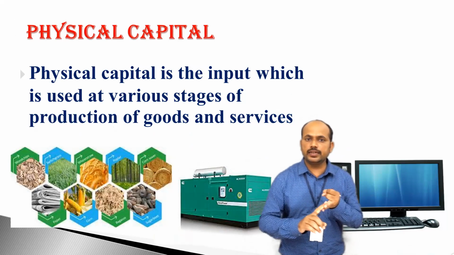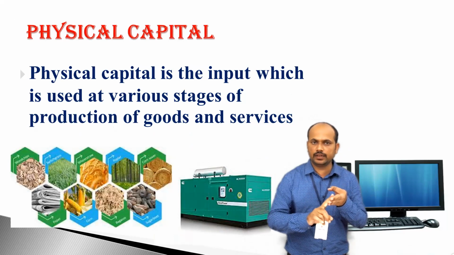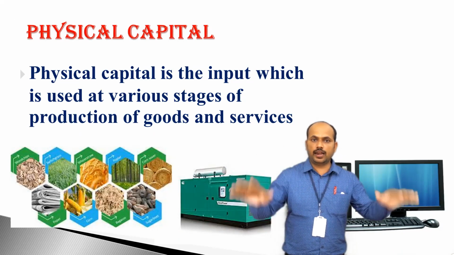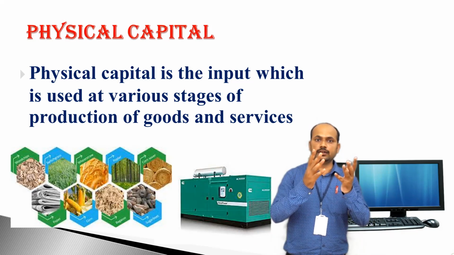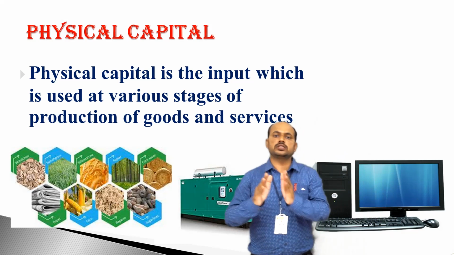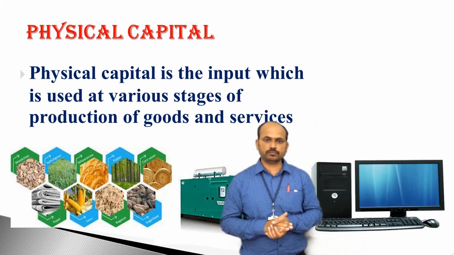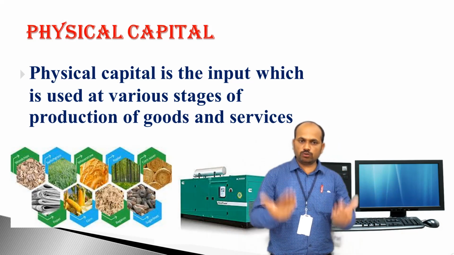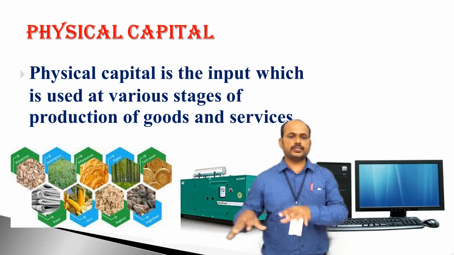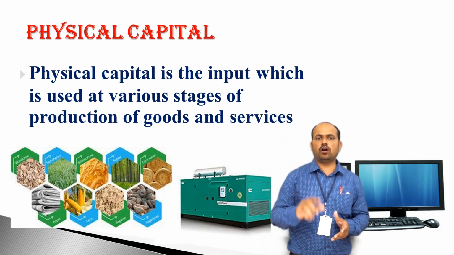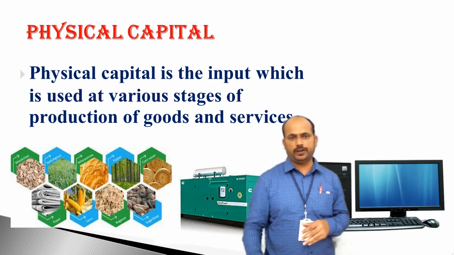We require machineries. We require money. Even we require some chemicals, land, building. Such kind of inputs we require for the production of sugar. So whatever inputs are used at various stages of production of goods are called physical capital.